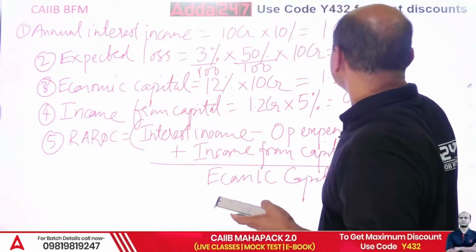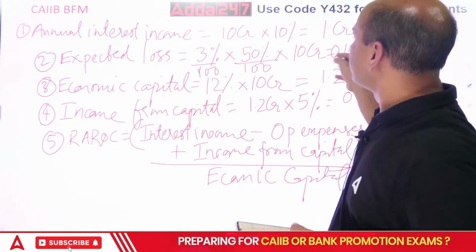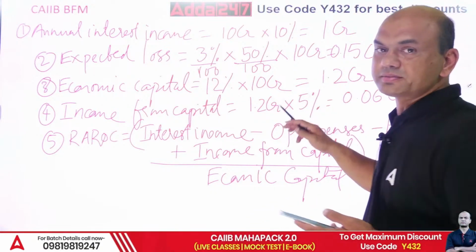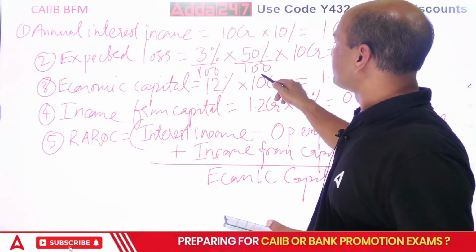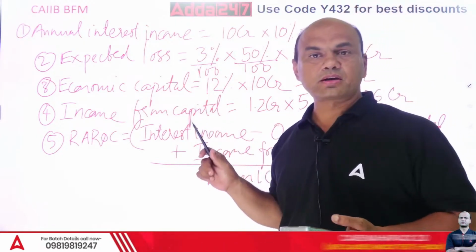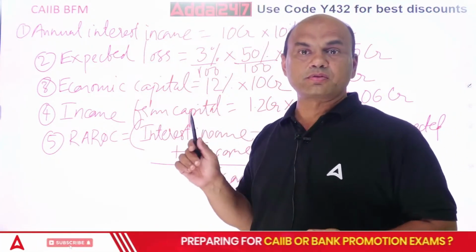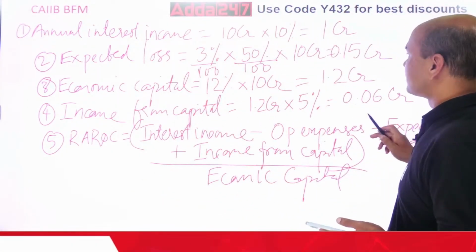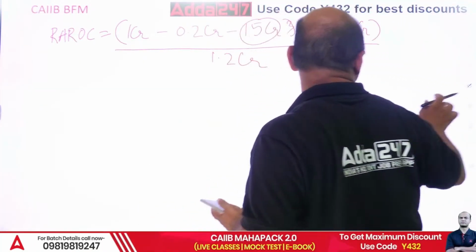So 0.15, that's what, 0.15. That's what I was also wondering, how come you are getting 15 as a loss as such? So 0.15 CR. Got it everyone? 3% into 50%: 3 upon 100 upon 50 into 50 upon 100 into 10 CR. Again, never ever try these manual calculations in the exam. Even if you are the best problem solver, you will always go wrong. So do this for 0.15 CR. Got it? So now write this 0.15 CR. Let me rub this now.